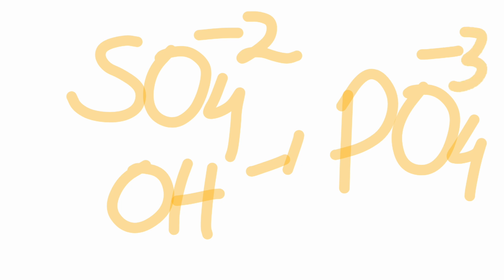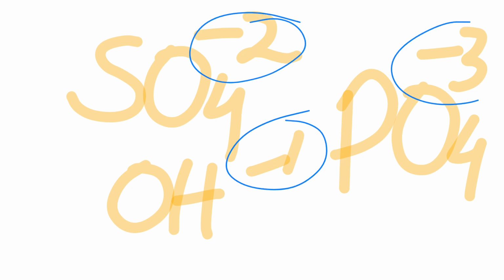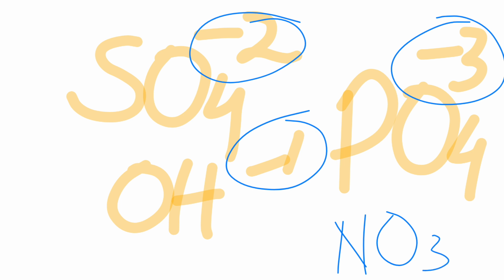So these are some of the famous -1, -2, and -3 group charges. Another famous one is NO3, -1. This is also a famous one.